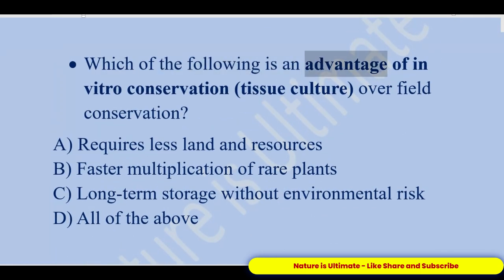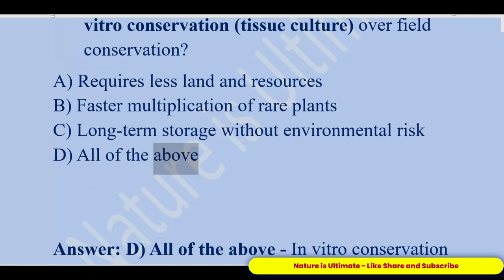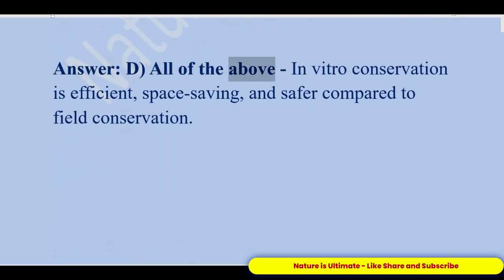Which of the following is an advantage of in vitro conservation, tissue culture, over field conservation? A. Requires less land and resources. B. Faster multiplication of rare plants. C. Long-term storage without environmental risk. D. All of the above. Answer: D. All of the above. In vitro conservation is efficient, space-saving, and safer compared to field conservation.